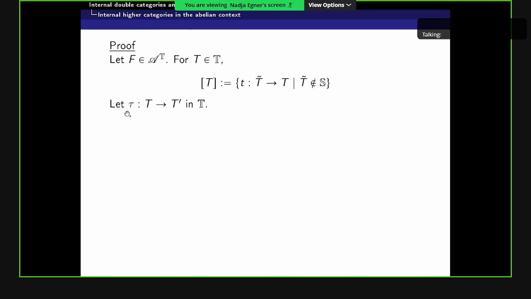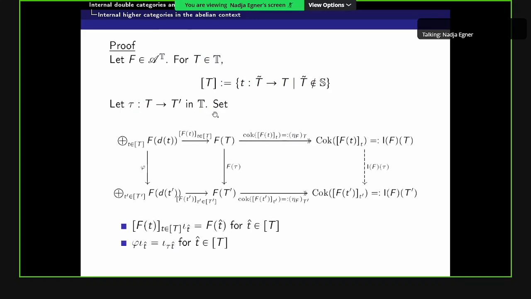And then if we have a morphism tau from T to T' in T, we want to construct the image of this morphism under the new functor, which I will call I of F. And for this, we consider this diagram. So here, left top corner, we take the coproduct of all the domains of the morphisms t in square brackets [T], and then we get this induced morphism from the coproduct to Ft, which is defined by, here, if your t hat is the coproduct inclusion of this coproduct with respect to t hat. A t hat is a morphism in T'. Then this composite is just F of t hat.